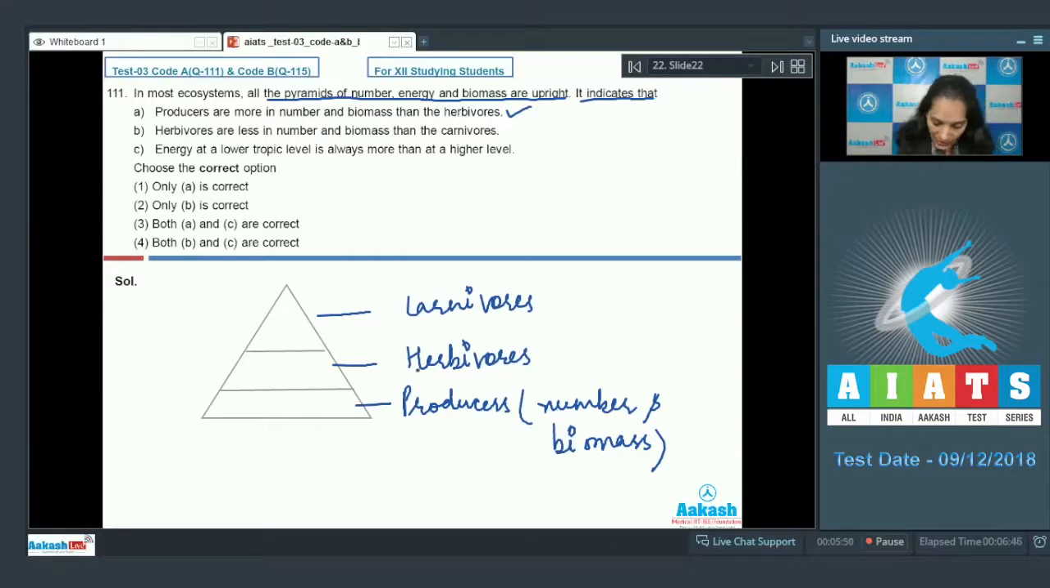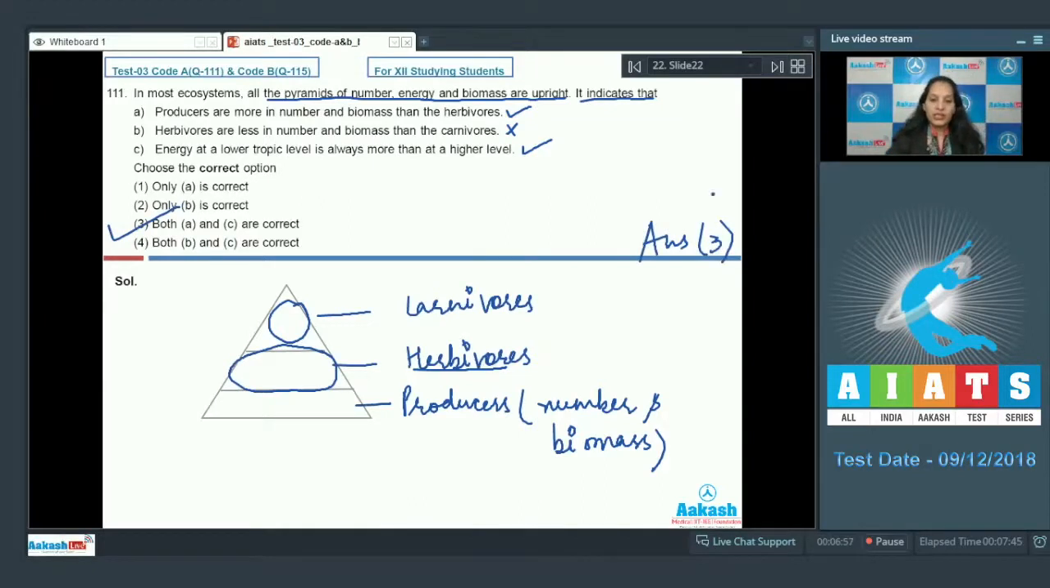B. Herbivores are less in number and biomass than the carnivores. This statement is incorrect. As you can see here, herbivores are more in number as compared to the carnivores. See, energy at a lower trophic level is always more than at a higher level. It is correct because the pyramid of energy is always upright. Energy flows unidirectionally, and energy at lower trophic level is always more than at the higher level. So statement A and C are correct. So the correct option for the given question is option number 3.